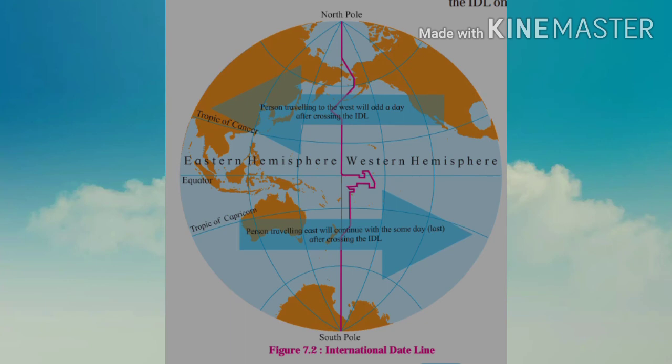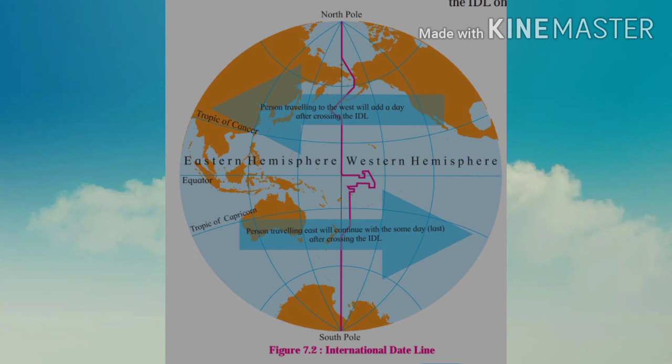Friends, you can see in this figure 7.2 how the International Date Line is drawn from the North Pole to the South Pole. It is drawn in red color. At some places it goes to the east, whereas at some places it goes to the west. Friends, according to the international time zone, a person traveling to the west will add a day after crossing the IDL, whereas the person traveling east will continue with the same day, lost after crossing the IDL.